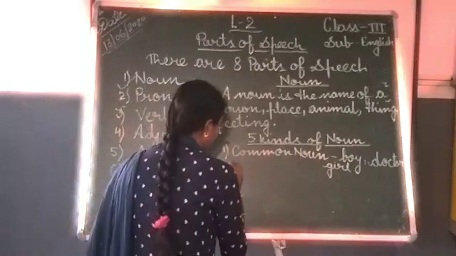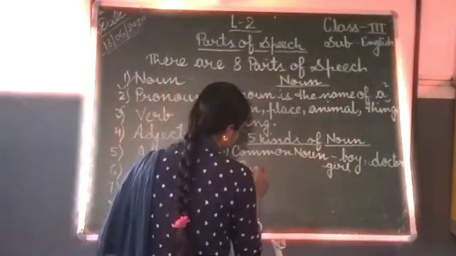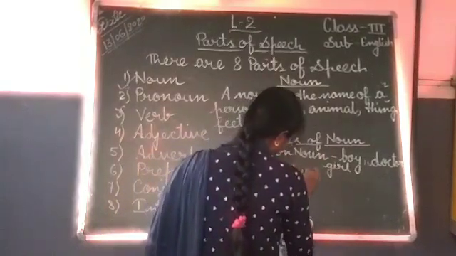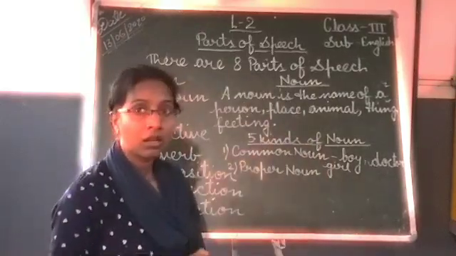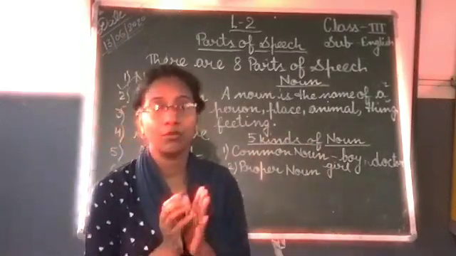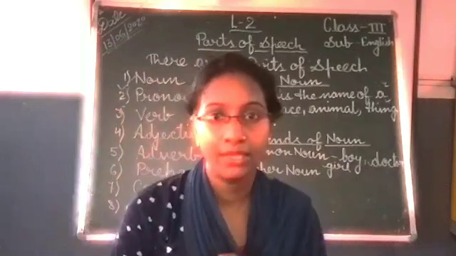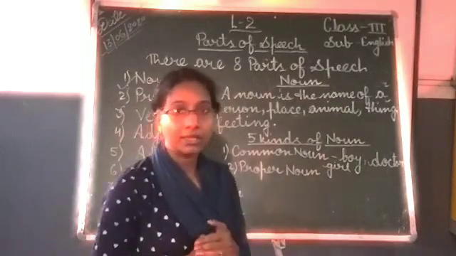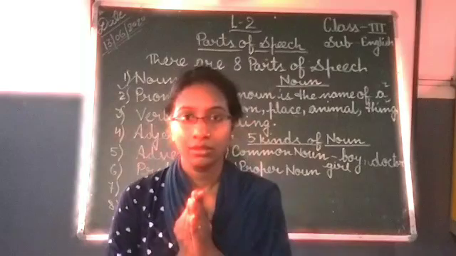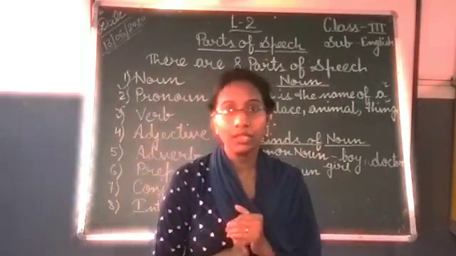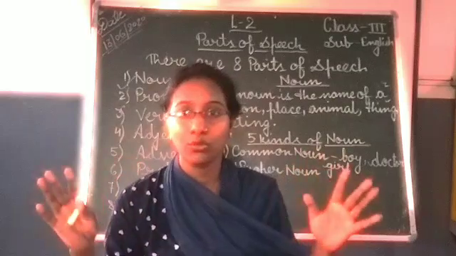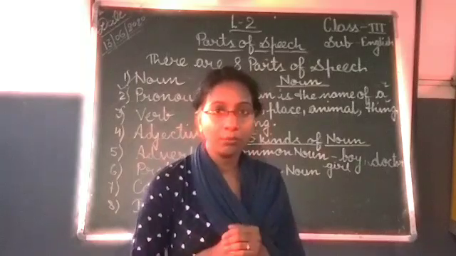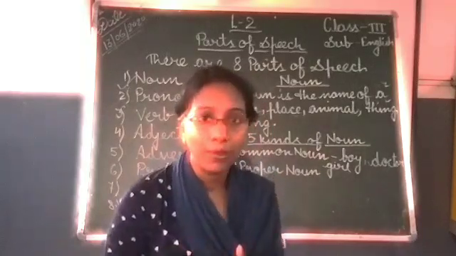Second, proper noun. A proper noun is the name of a particular person, place. A proper noun always starts with a capital letter. Like India. There is only one India in the world. It doesn't mean that in our world there are two or more Indias. So a particular person, place or thing is called proper noun.